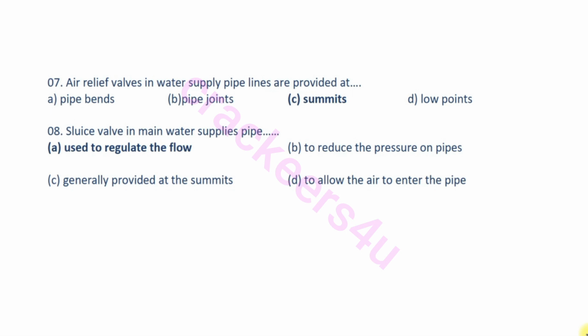Question number 8. Sluice valve in main water supplies pipe dash. Answer: used to regulate the flow.